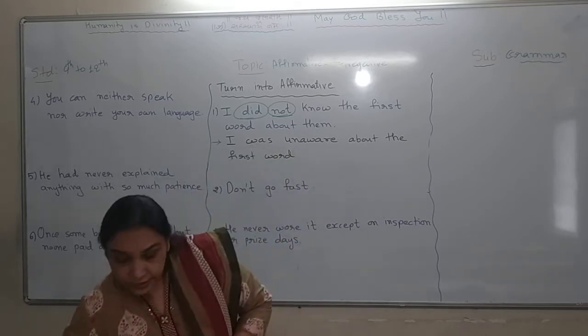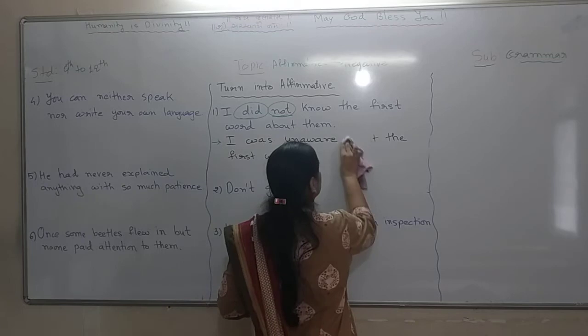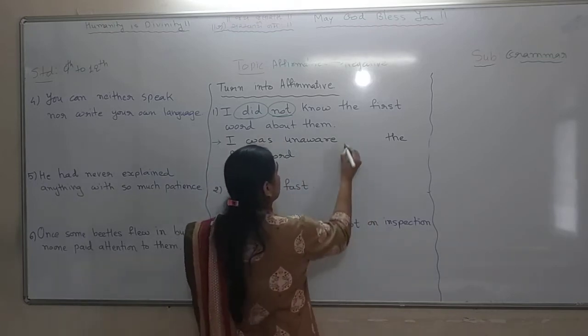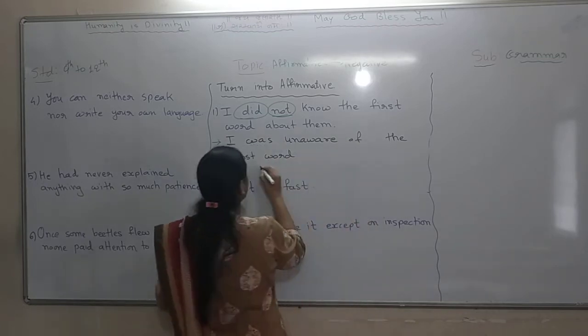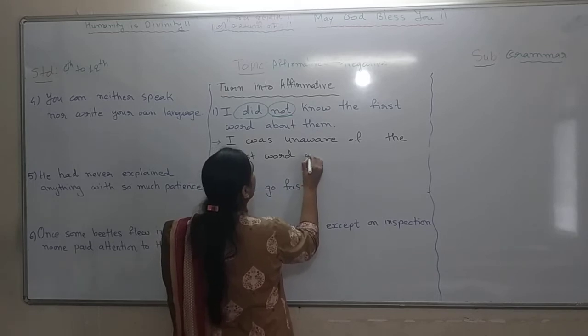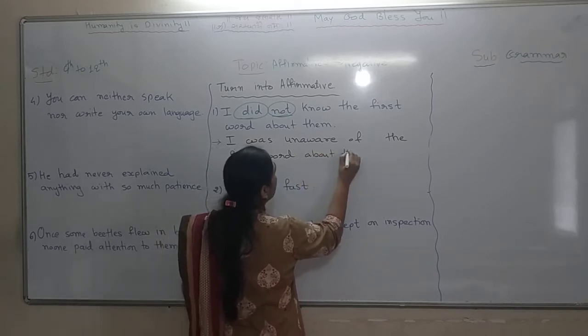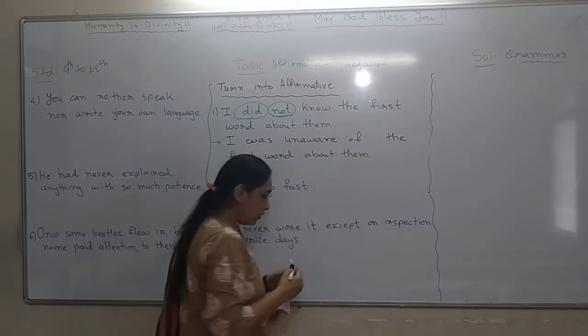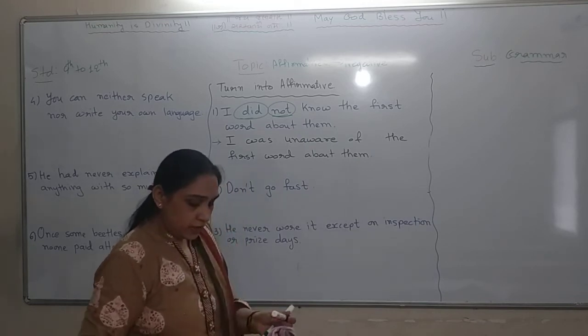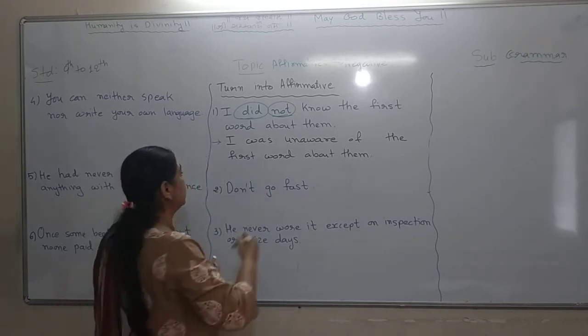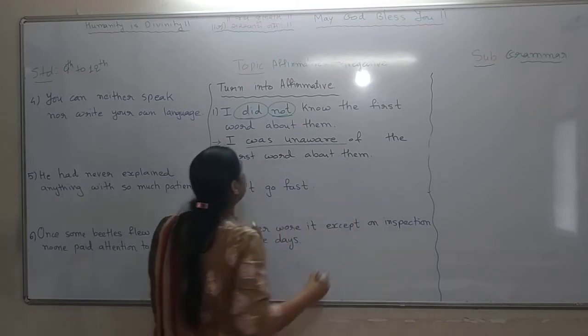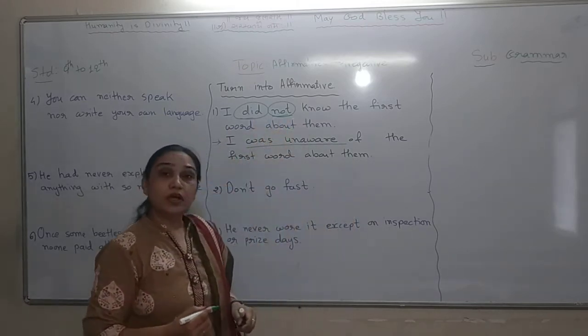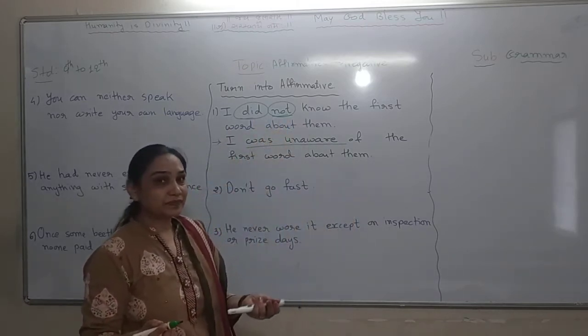You can also write unaware of. So what have I used over here? I have used unaware in place of did not know, which means the same.